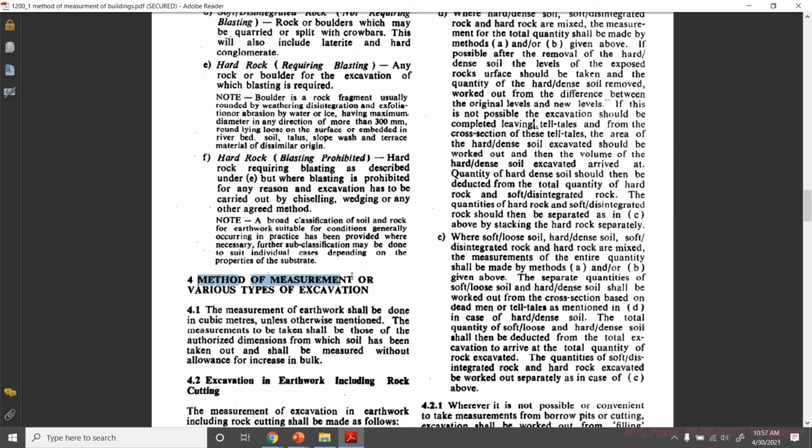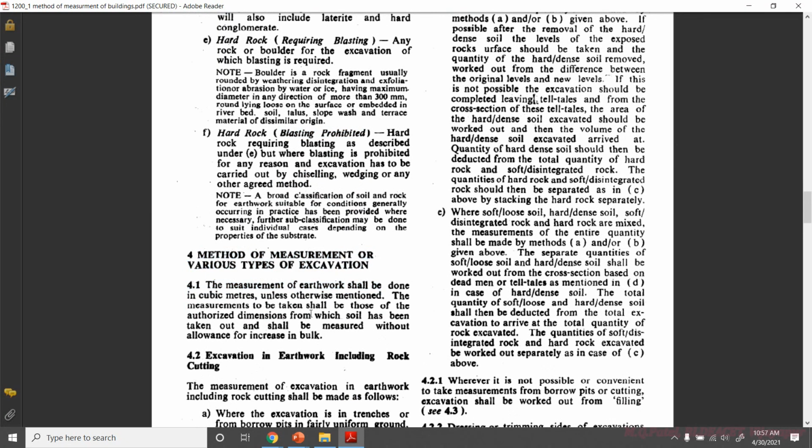Then next is methods of measurement for various types of excavation. Here they have given one sentence: the measurement of earthwork shall be done in cubic meters unless otherwise mentioned. So in the BOQ or in your documents, if it is given differently, you have to follow it. Sometimes they measure in square meters also. Unless otherwise stated, you have to measure excavation in cubic meters itself.